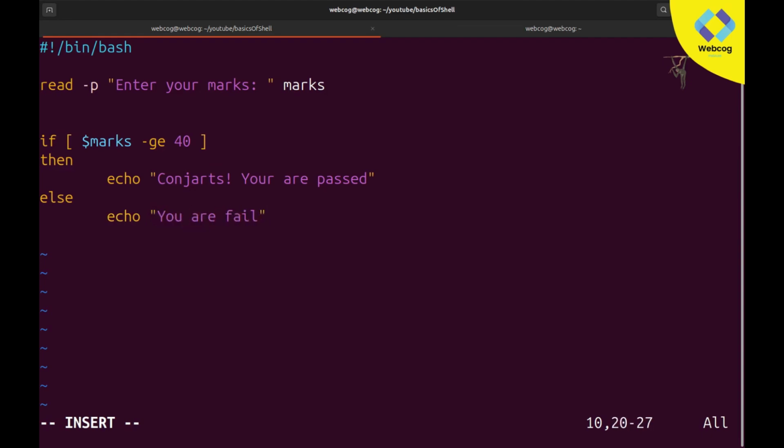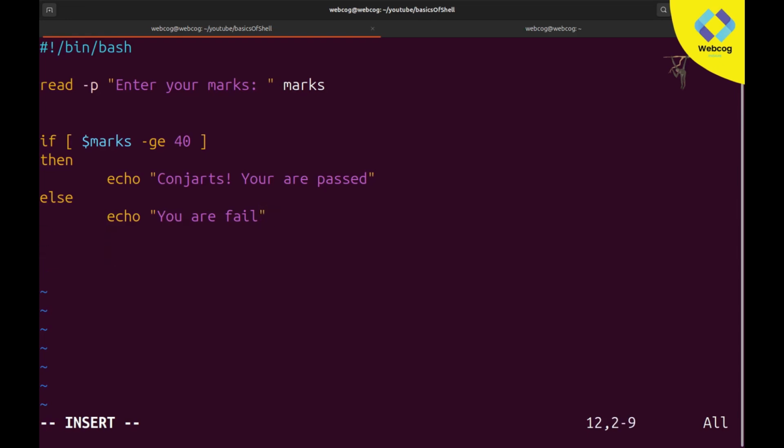If you guys don't know about the if else condition, not in much detail, I'd suggest you check out a tutorial related to the if else condition. But if you are okay with this and you understand how this code is working, then it's good, carry on. So this is our condition.